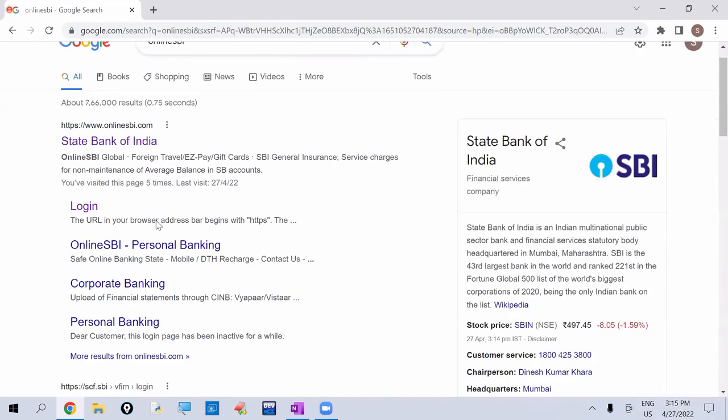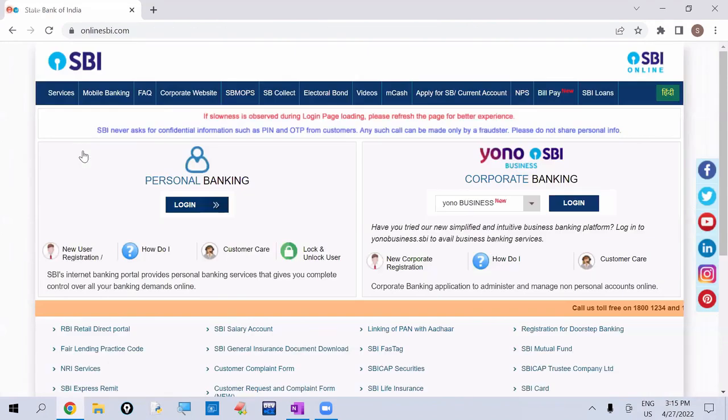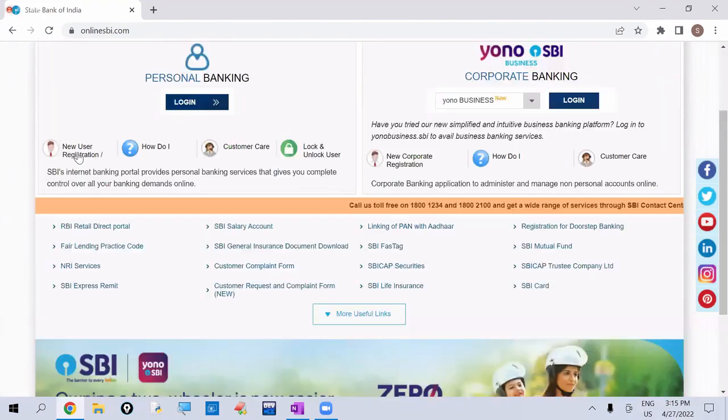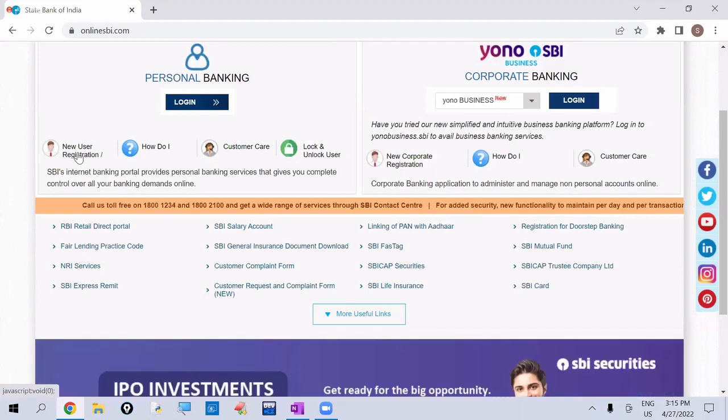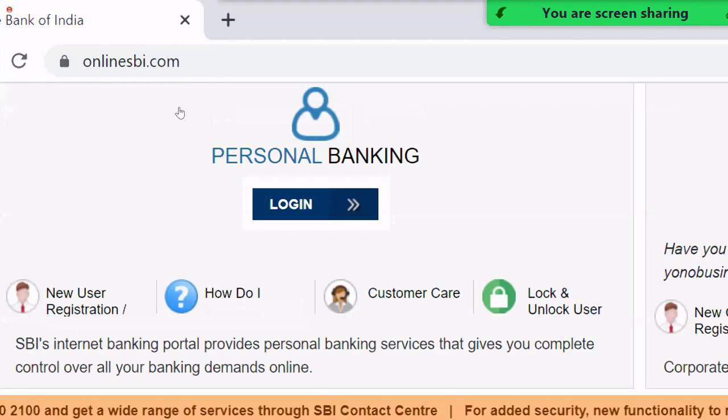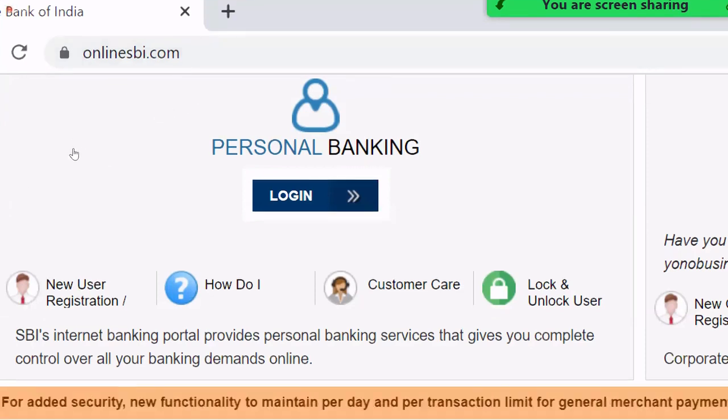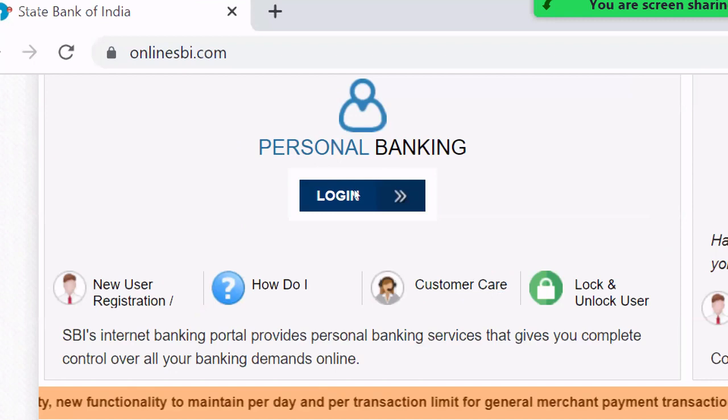I want to create one net banking account. I don't have an account for personal purpose, so I'm clicking on new user here. In this, for personal banking, we want to create one new user account.